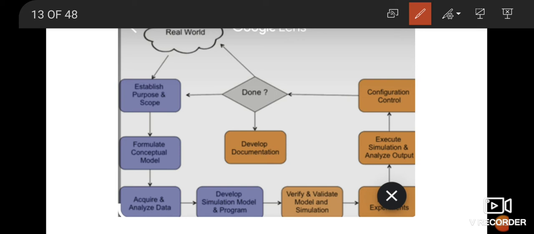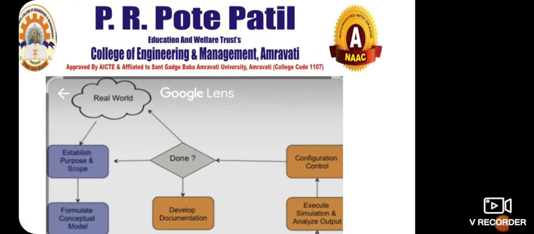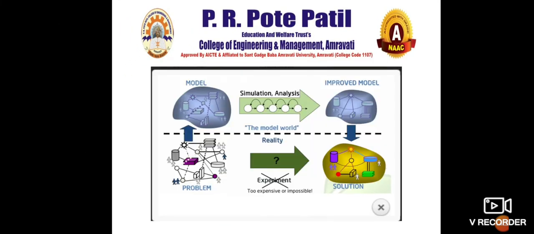And what is the benefit of doing this? Why is it required? Because this has saved you a lot of time. This has saved you a lot of money, and the amount that would be required for building a model is much less, not more than 1/10 of the actual cost. So that is completely justifiable, that cost. So you can easily do that. So that was entirely the steps in simulation, the exact concept of simulation. So that is what simulation is.